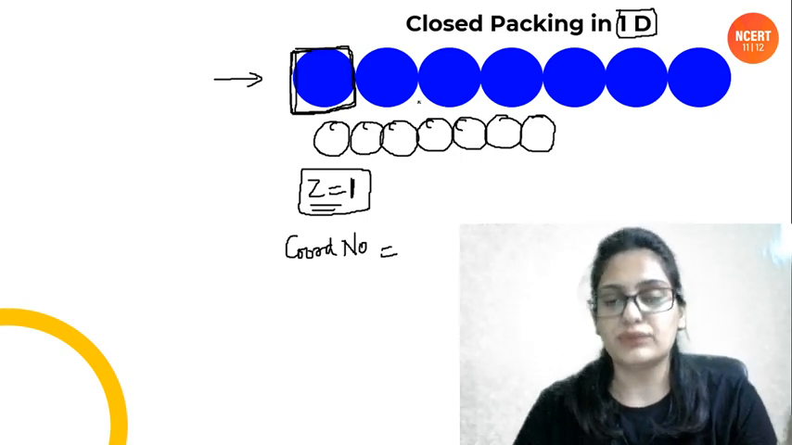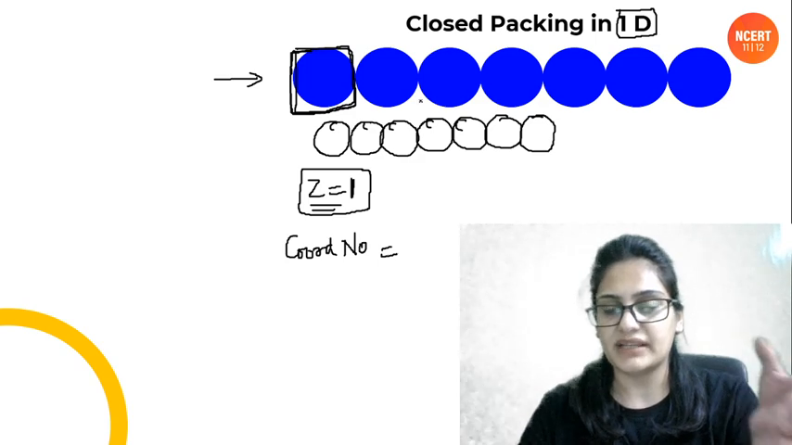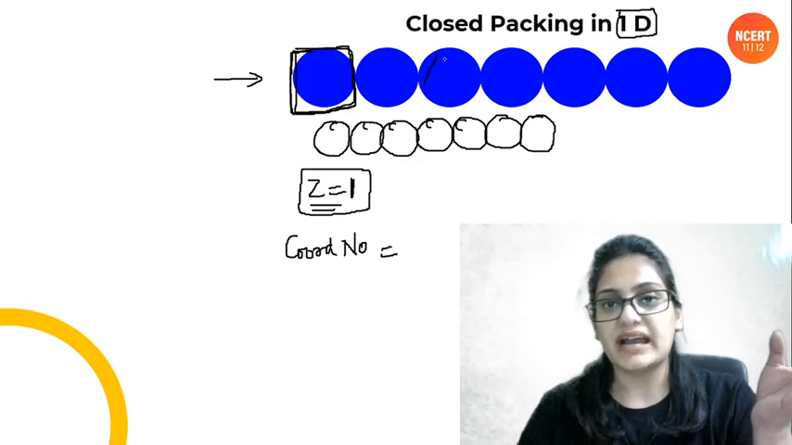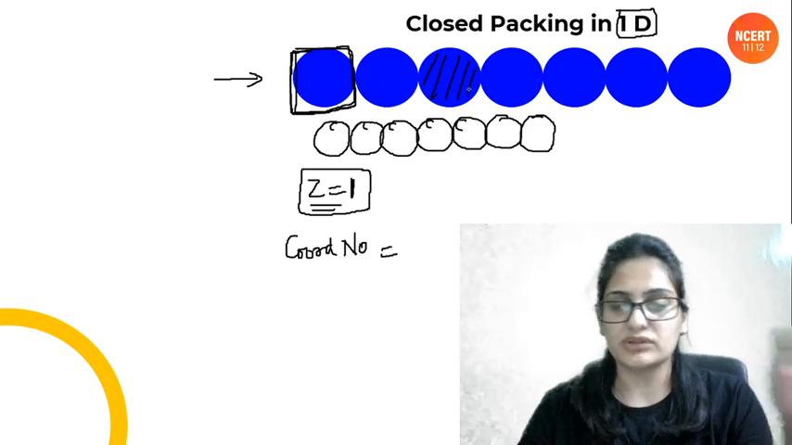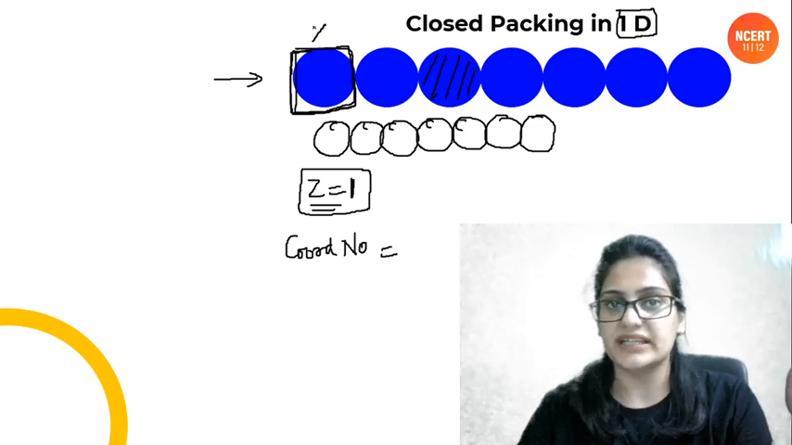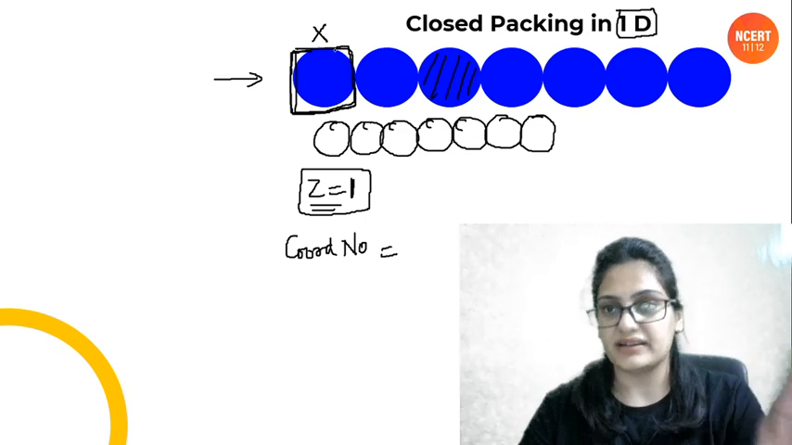Whenever you have to calculate the nearest neighbor of an atom in a packing, you have to consider the atom that is present in the middle. Never consider the atoms that are present on the side. जो side पे atom present है उसको नहीं लेते. ठीक है, because that's a rare atom.